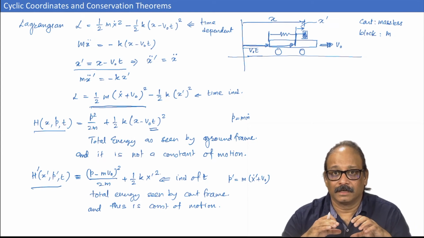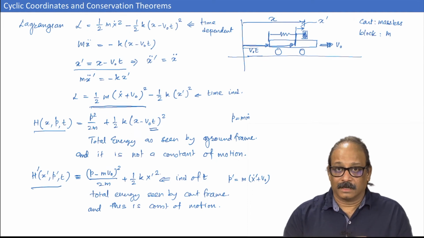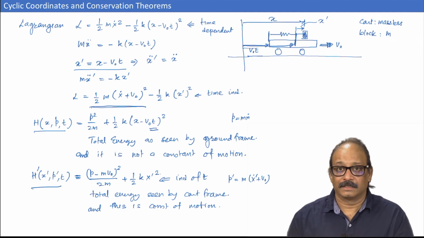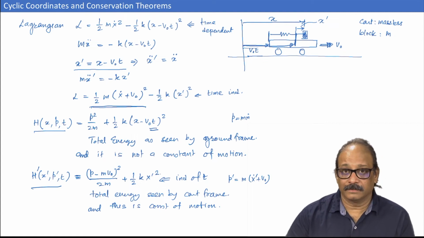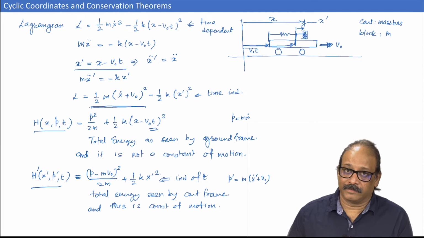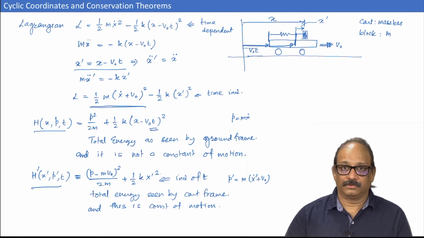So, this is how energy conservation or conservation of the Hamiltonian is a separate question from what that Hamiltonian represents. That Hamiltonian may be representing total energy as seen by one frame or total energy seen by the other frame. Total energy, remember, depends on the reference frame that you use.